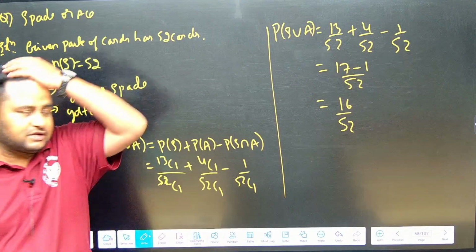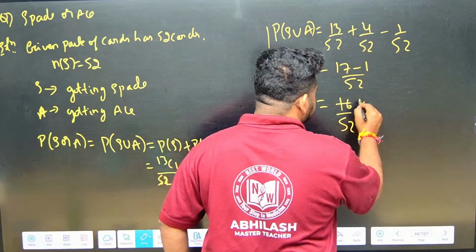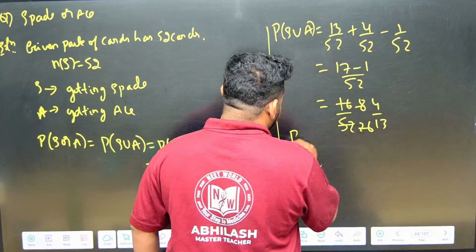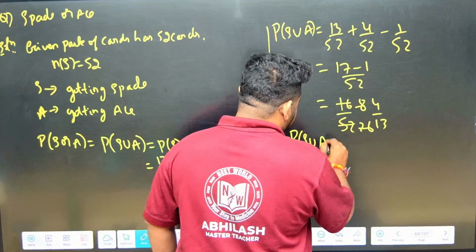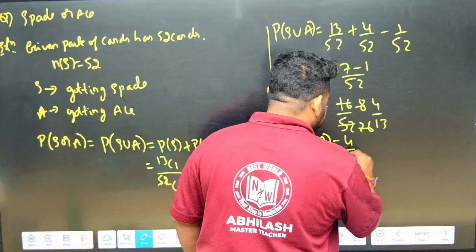16 by 52. Further, what can we do? We can divide by 2. This will be 2 8s, 2 26s, 2 4s, 2 13s. I will have the probability of getting spade or ace as 4 by 13.